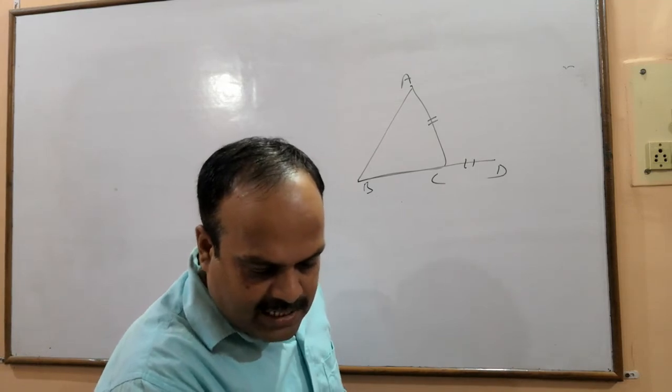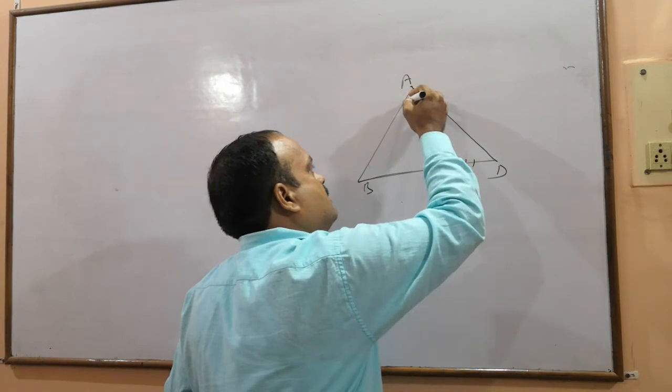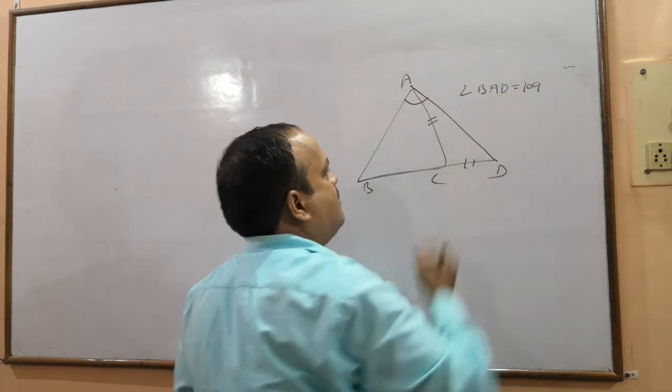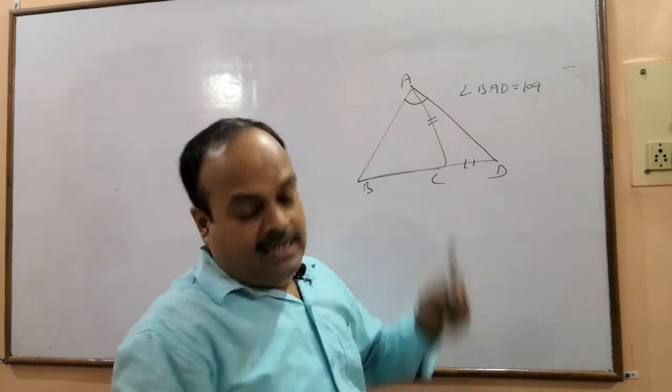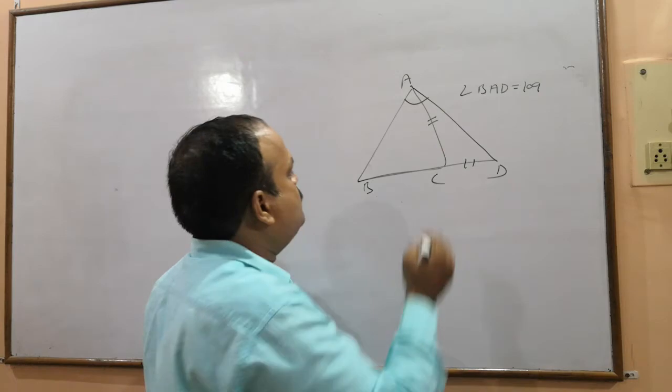The angle BAD is 109, that is given in the question, and the angle ACD is 72.